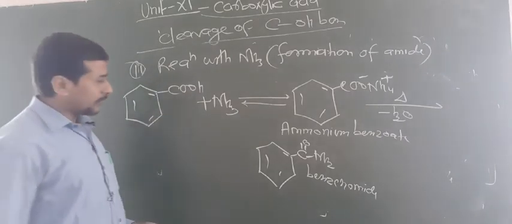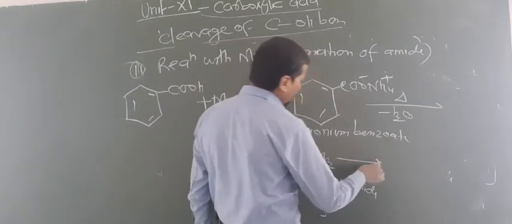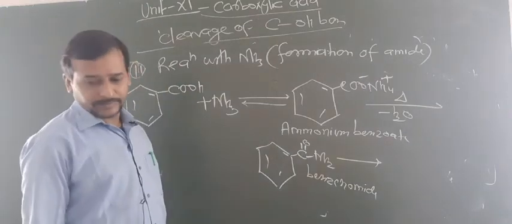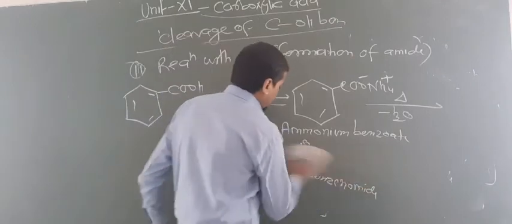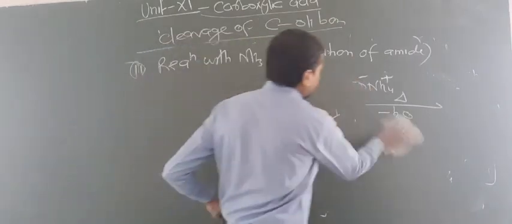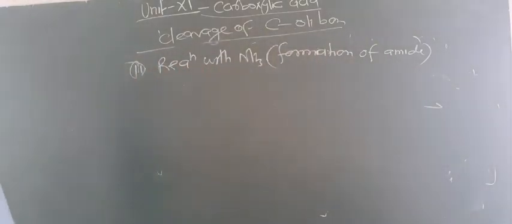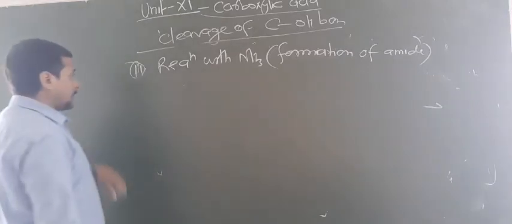Now one more thing you have to know: if this is hydrolyzed, the acid can be formed again, and if it is reduced, it gives 1 degree amine. So from amide you can change this into 1 degree amine and also into cyanide.